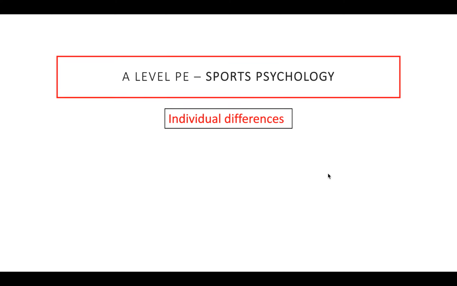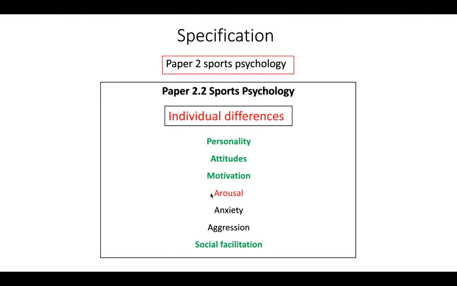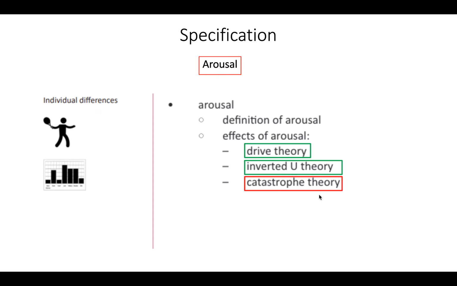Hello, welcome to this screencast on sports psychology, individual differences. We are still on arousal. So we have looked at drive theory and inverted U theory. We are now going to finish off the arousal specification by looking at catastrophe theory.